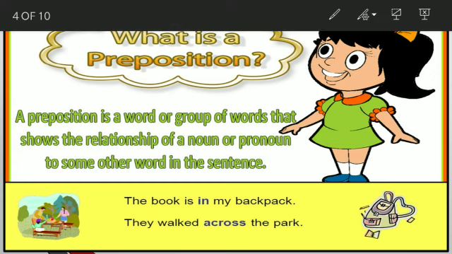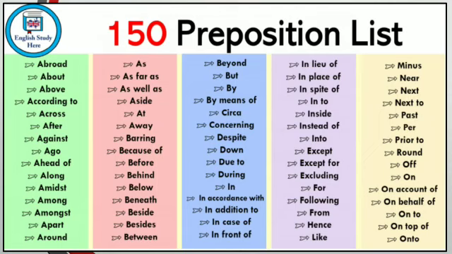Now let's see the next one. Here is the list of 150 prepositions. You can go through them and you will come to know that these words are all prepositions. We can use them to show the placement of something in a sentence.